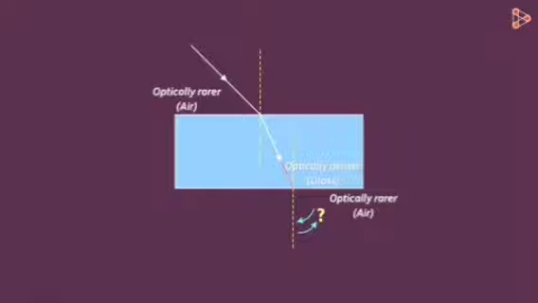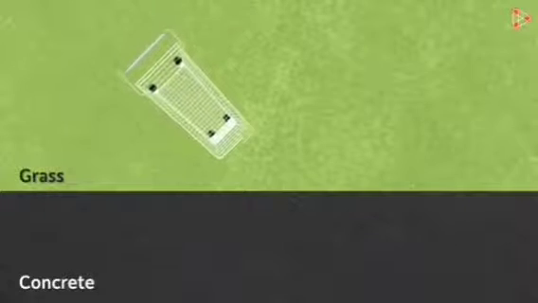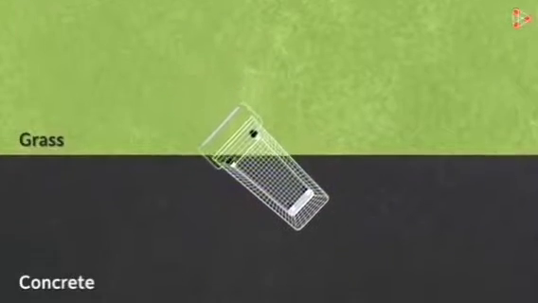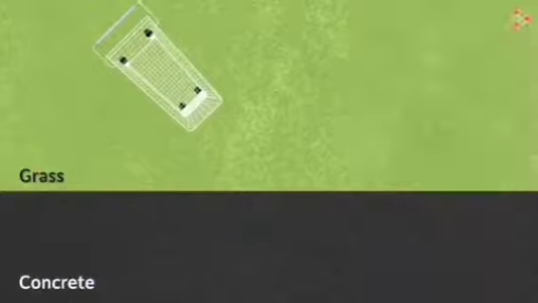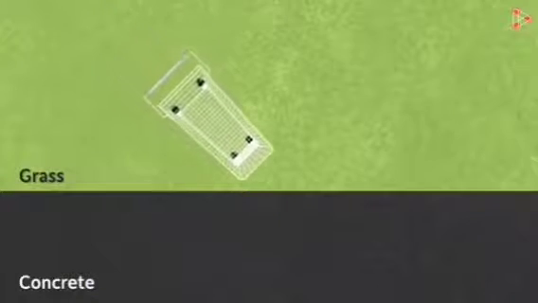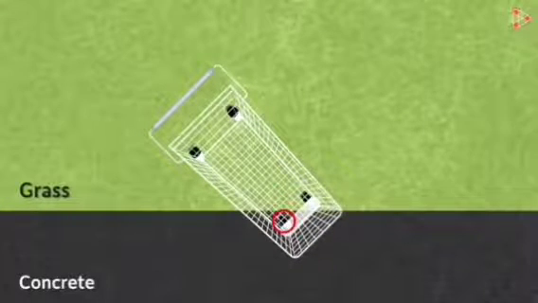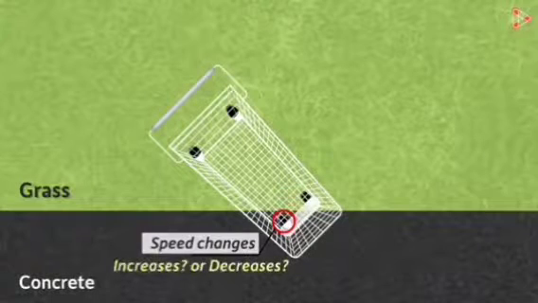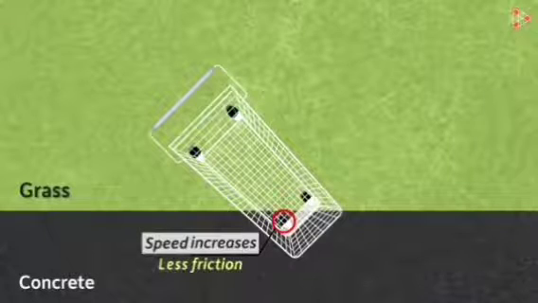To answer this question, let's switch back to the cart example. This time, the cart is here on the grass and it's being pushed towards the concrete patch. What will happen here? This is how the direction of the movement of the cart will change. Why? Let's see the animation slowly. As the cart begins its movement, the right wheel will reach the boundary first, and after entering the concrete patch, its speed will change. Will it increase or decrease? It will increase. It's because the friction is lesser on the concrete road.